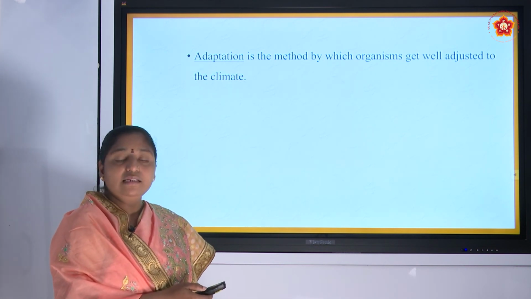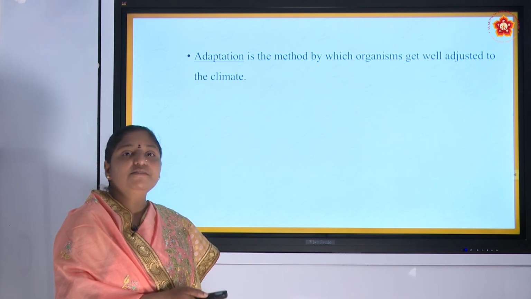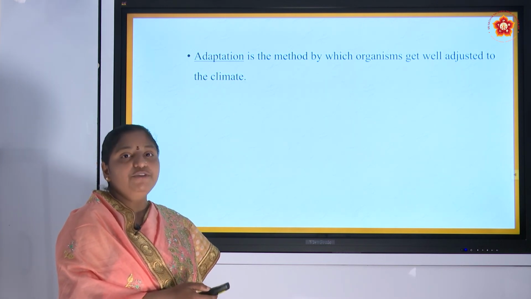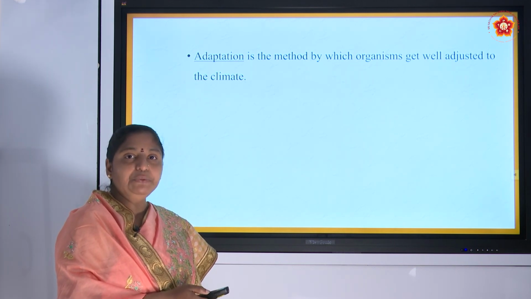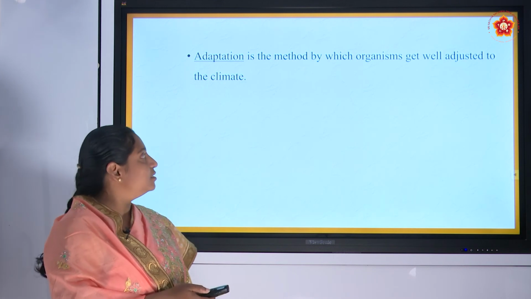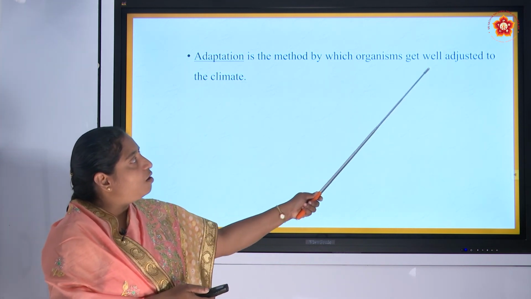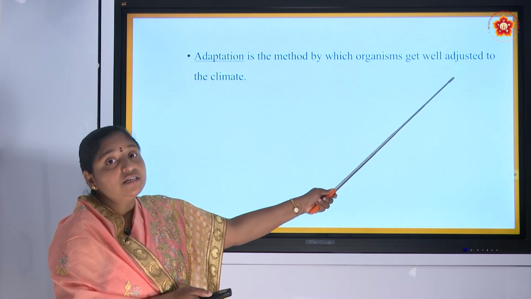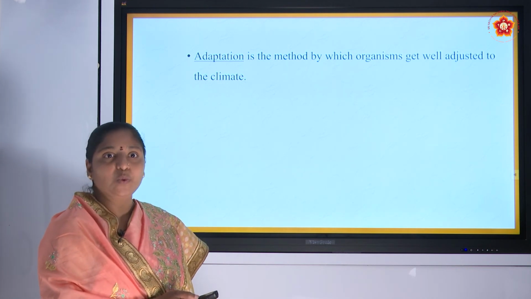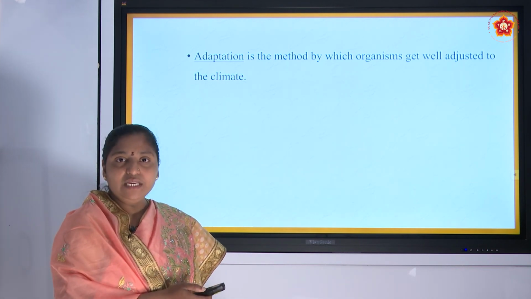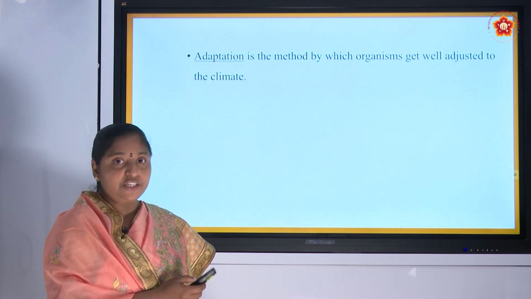As already I said, adaptations means some specific features which are adopted in an organism to live in its surroundings. That is, it is a method by which organisms get well adjusted to the climate also. Already I told, in the surroundings, that means it includes the climate.